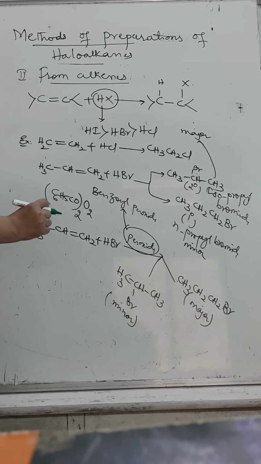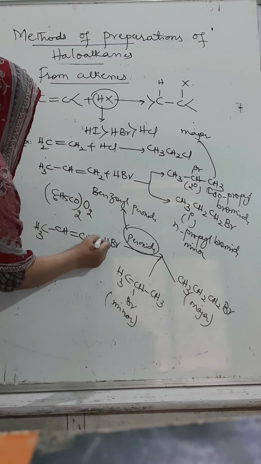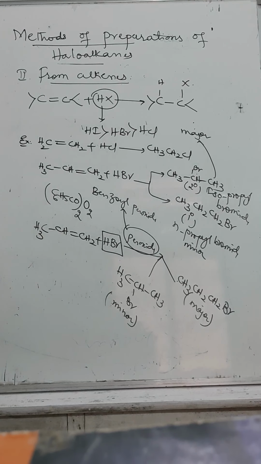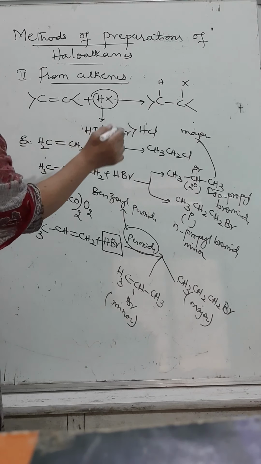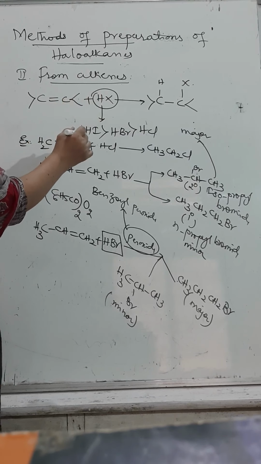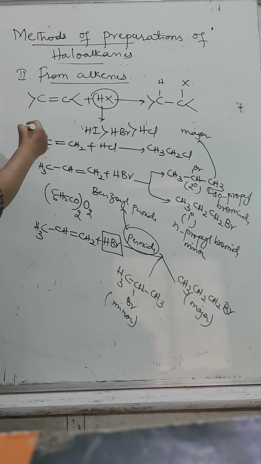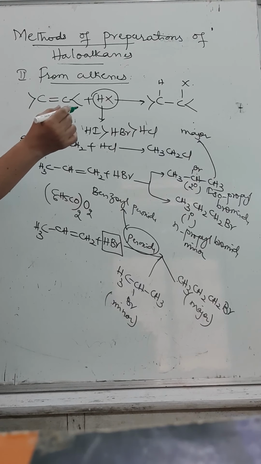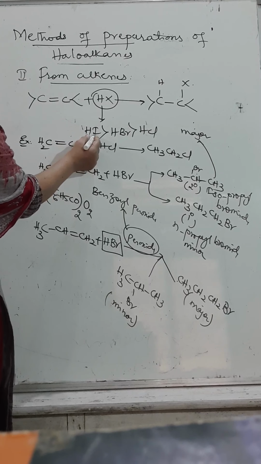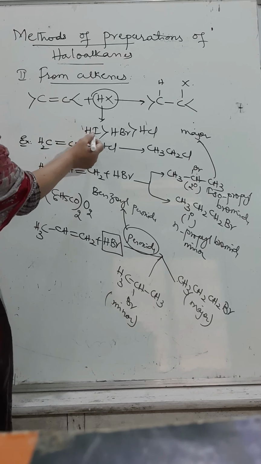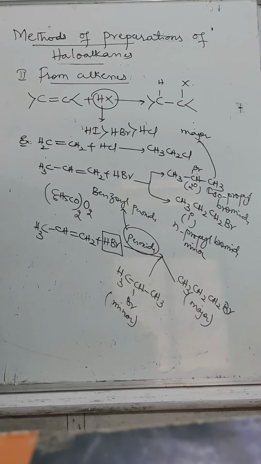Now the question arises: the anti-Markovnikov rule is applicable only for HBr. As I said in the earlier class, it is not possible with HI, because down the group the distance between H and I increases. We get iodine free radicals, but they combine together to form an I2 molecule.